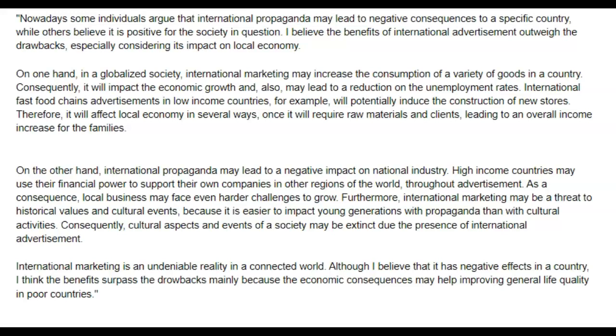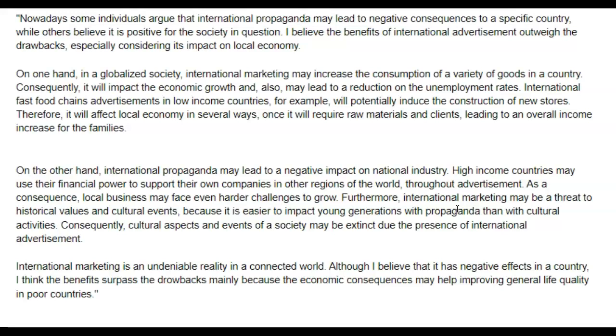Furthermore, international marketing may be a threat to historical values and cultural events because it is easier to impact young generations with marketing, careful, than with cultural activities. Consequently, cultural aspects and events of a society may be extinct due to the presence of international advertisement.